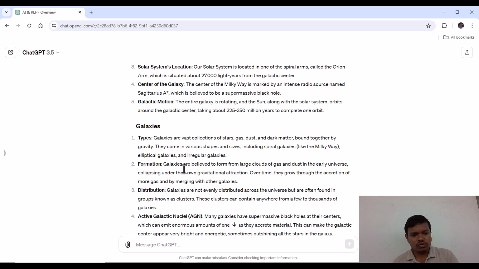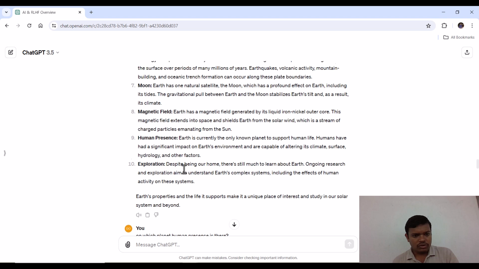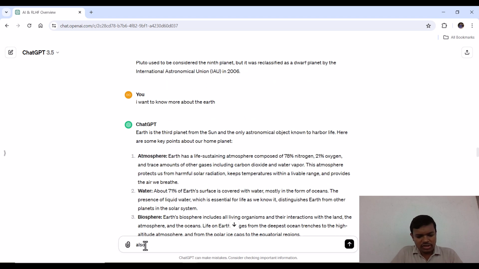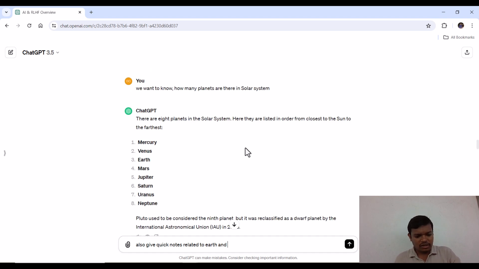We can also take separate notes. I'll ask it to also give quick notes related to Earth, and also what more we have, and a list of different planets.